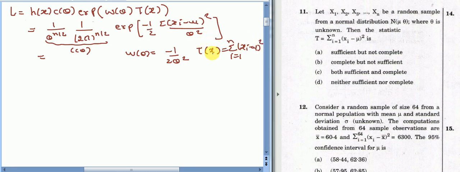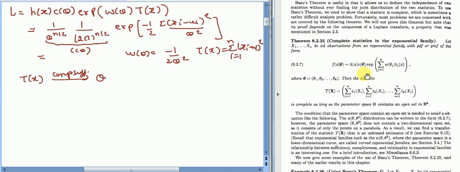So if our likelihood for this problem can be written in this form, then we know that T(x) is complete sufficient for theta. Only this result will help us in solving this particular problem.